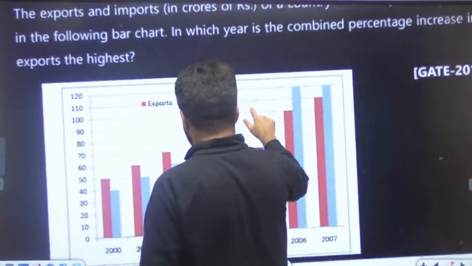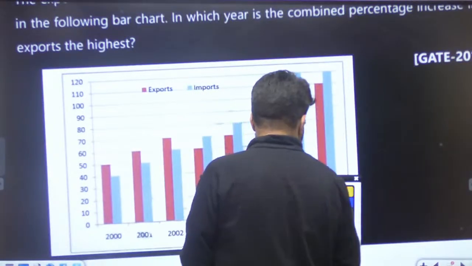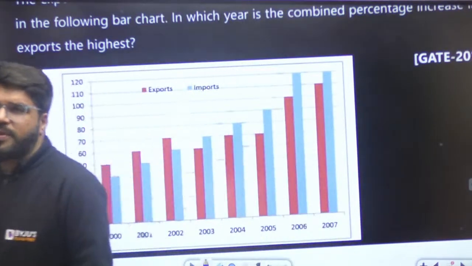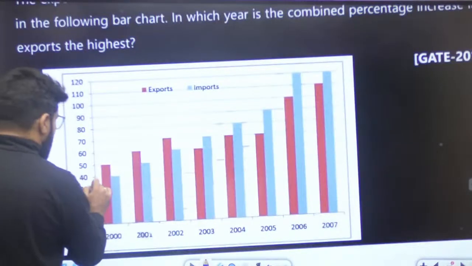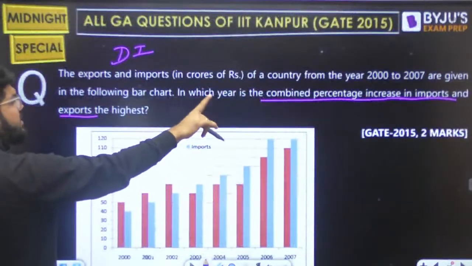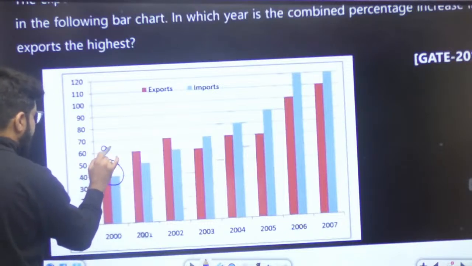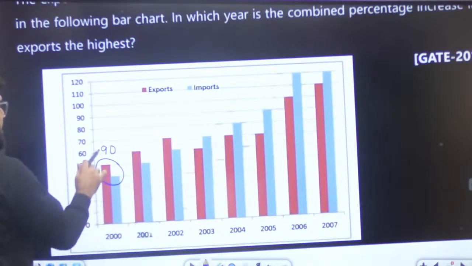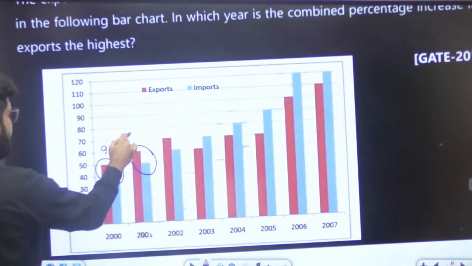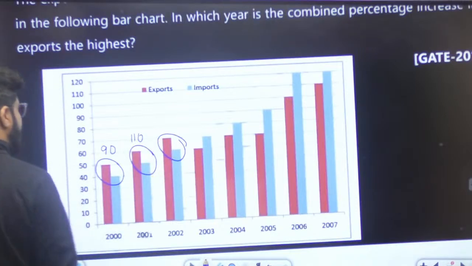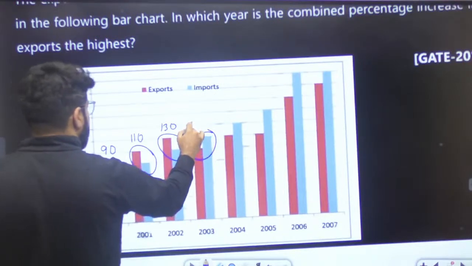Come to this one now, right? So in which year? If I come to the total percentage increase in import and export, we need to take the total. So this is 50 and 40. This total is 90. So we are only concerned about the total, right? The red one is exports, blue one is imports, but we have to look into the total. The next is 60 plus 50, 110. The next is 70 plus 60, that is 130. The next is 70 and 60, that is 130.